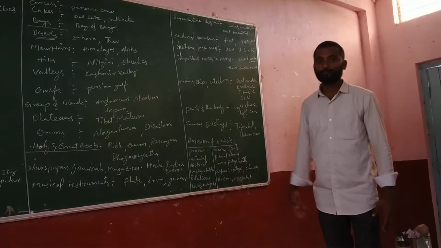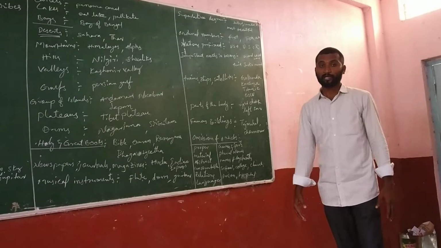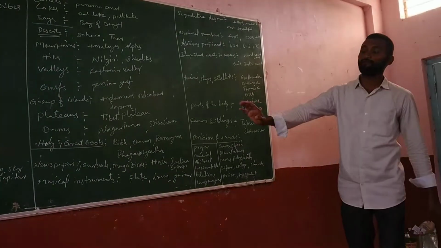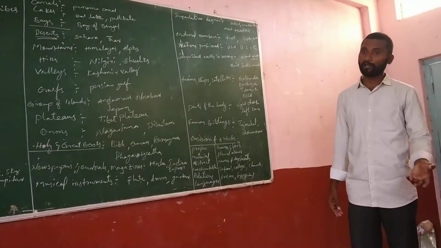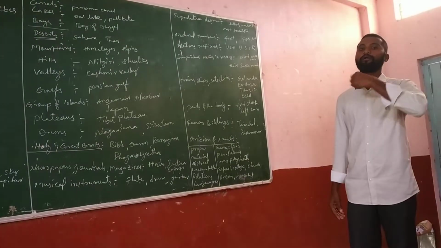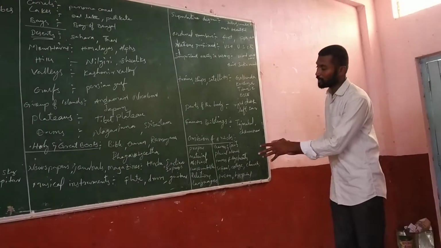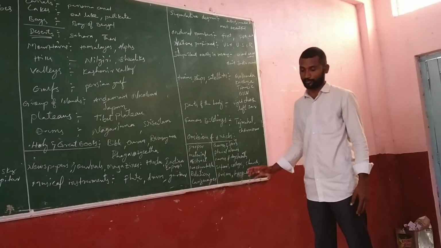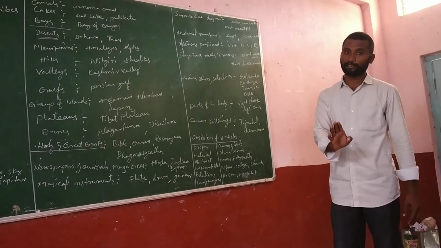Regarding these points we are not allowed to use any article, whether the definite article or indefinite article, whether "the" or "a" or "an". We are not allowed to use them, especially regarding all these topics. So before a proper noun, don't use any article.